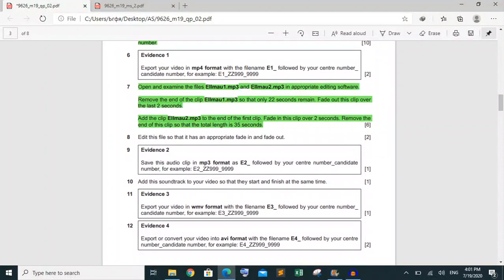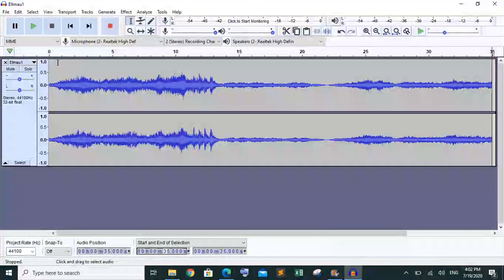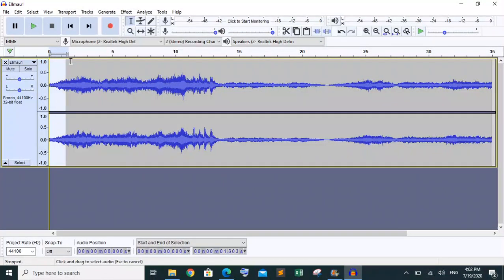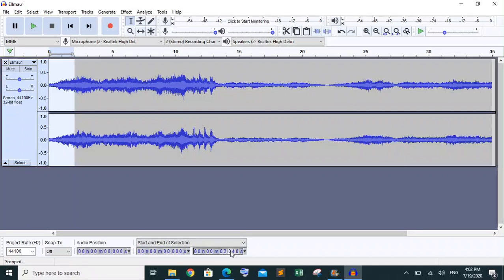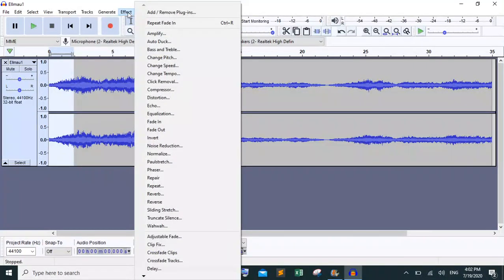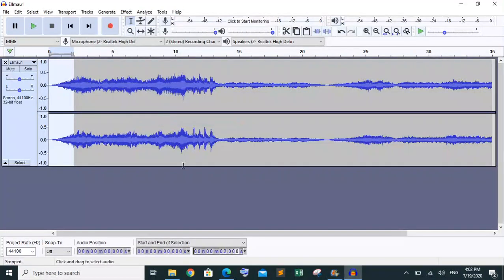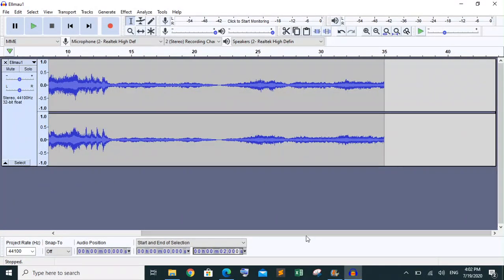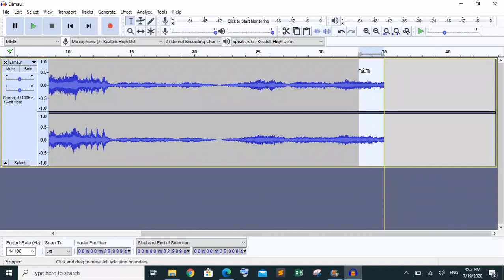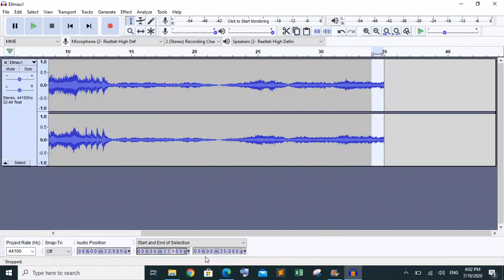Now he is saying that edit this file so that it has an appropriate fade in and fade out. For that purpose I will go to the starting second, from 0 to 2 seconds, and make it fade in. Again I will go to the last 2 seconds, from 35 to 33, and I am going to make it fade out.